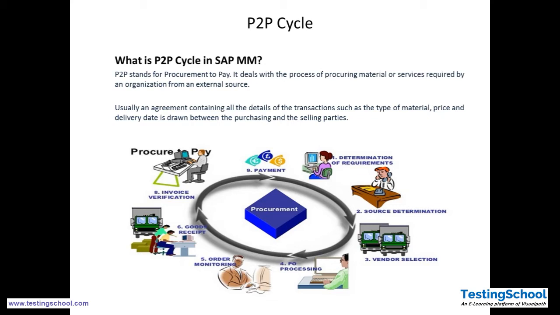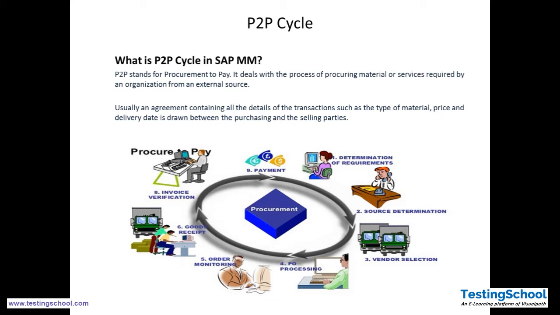PO stands for purchase order. Purchase order processing means we are officially releasing a document, the first legal document that goes outside the organization, stating that I need such and such quantity of such and such goods by this time and at this price.